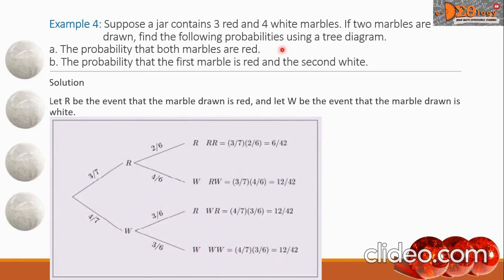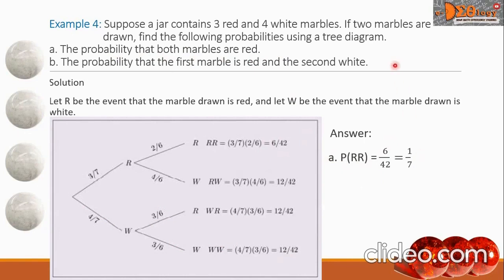Now, to answer our problem, letter A, the probability that both marbles are red, which means we will have P of RR. And this is equal to this value, 6 over 42. Let us simplify this to lowest terms. We will have 1 over 7.